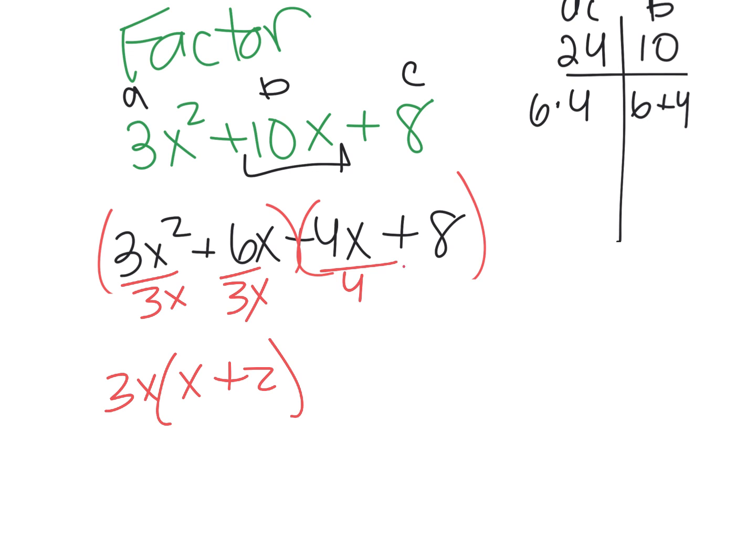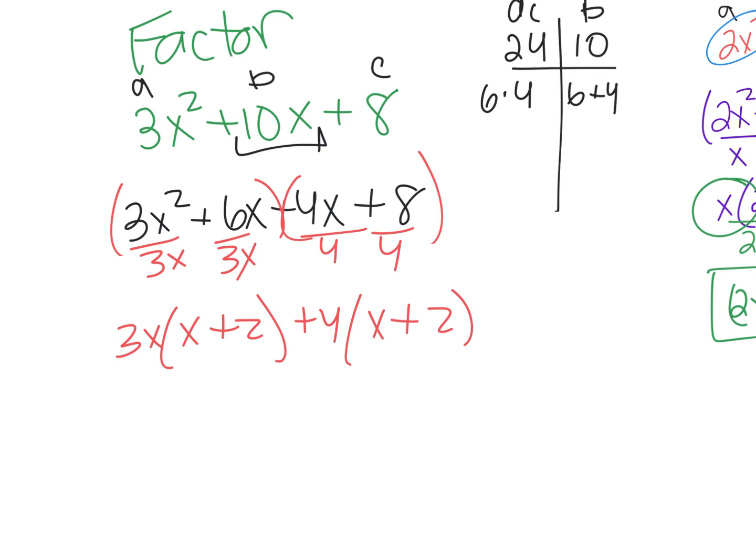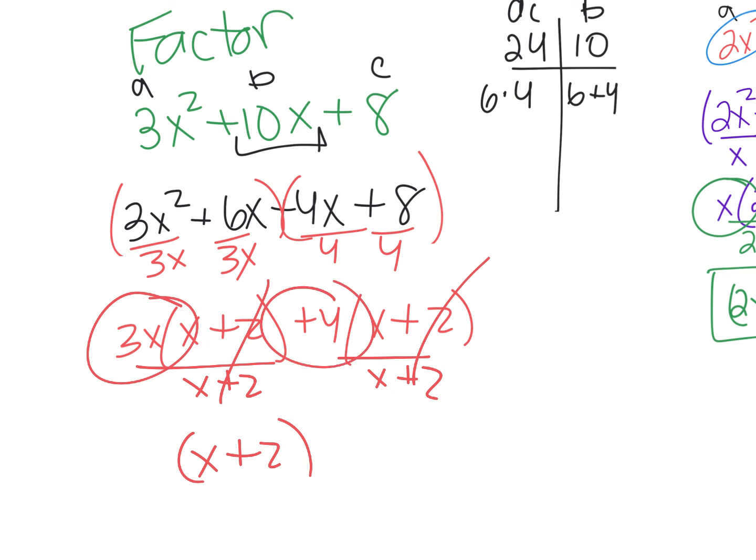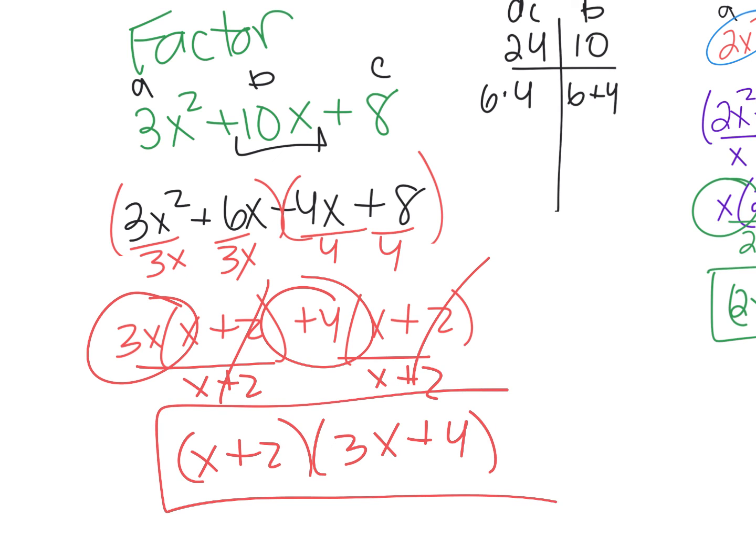In the second two, I'm going to divide out a 4. What's left over? X plus 2. Perfect. Our parentheses match up. That means we can factor it out. Once we factor it out, what's left over? 3x plus 4. And that is our answer right there.